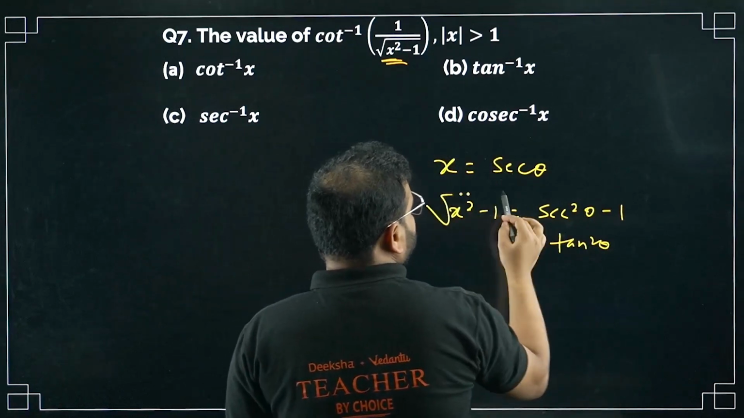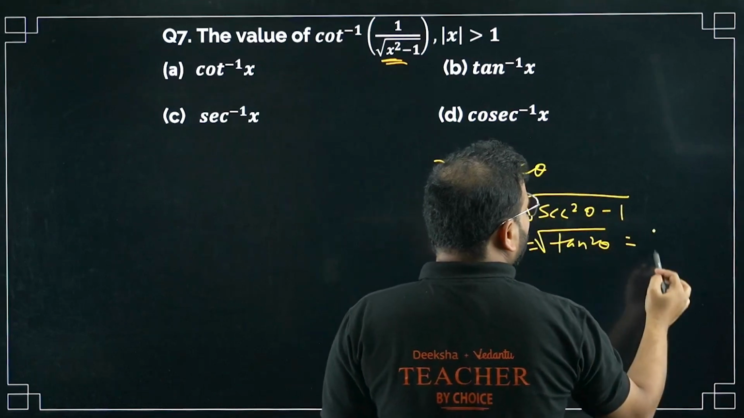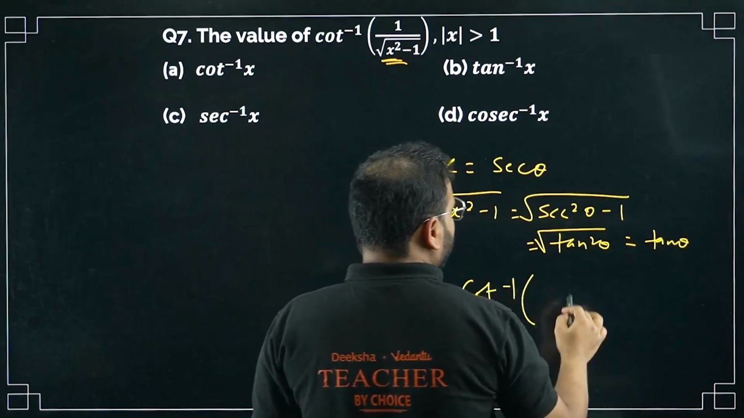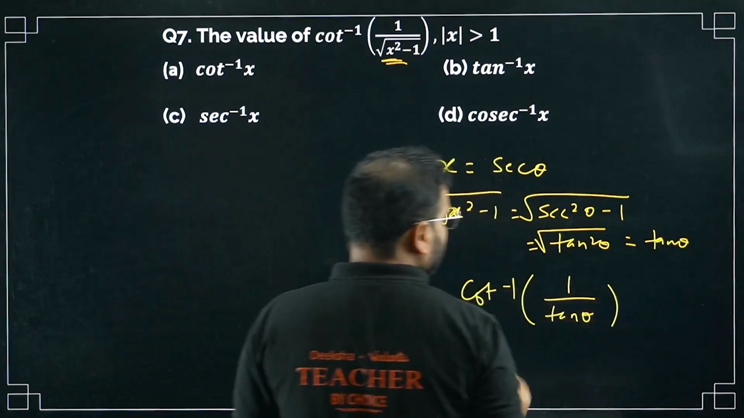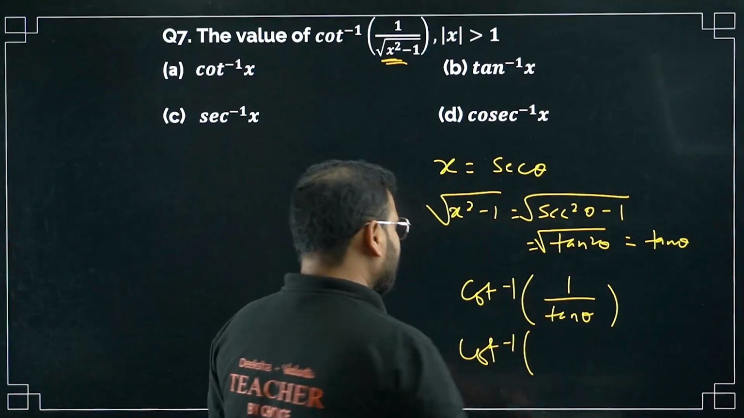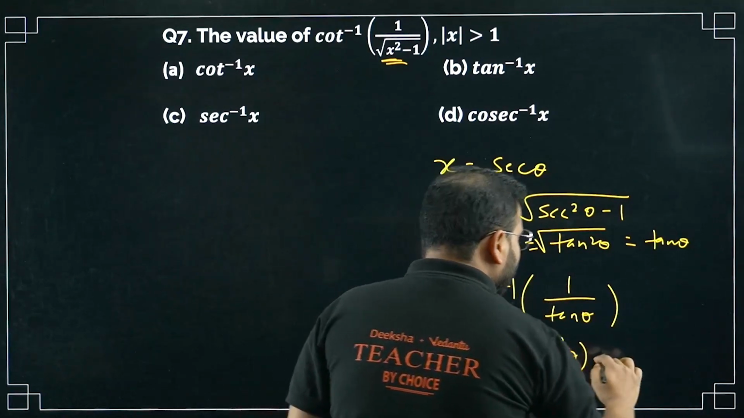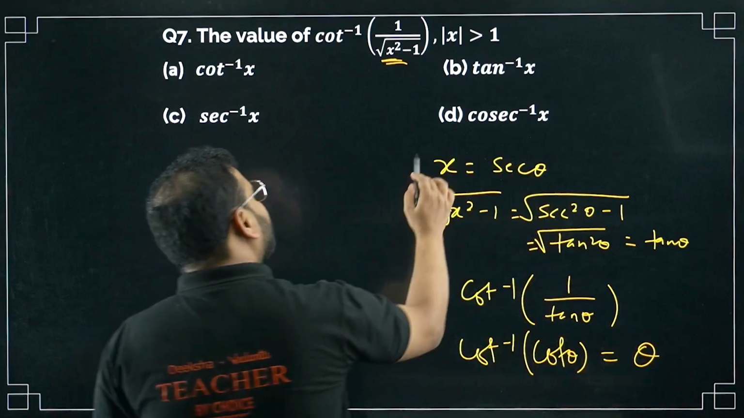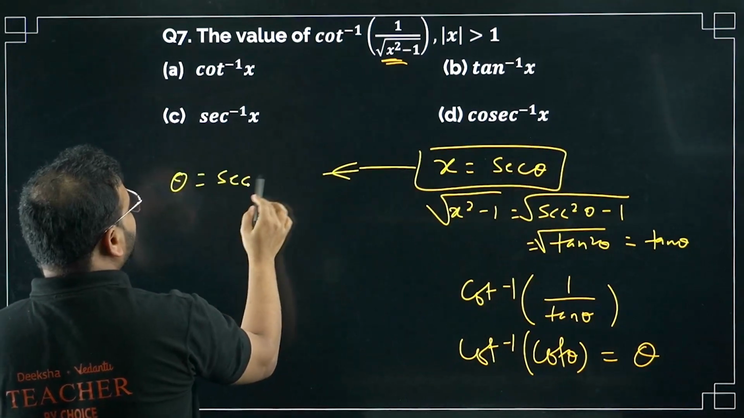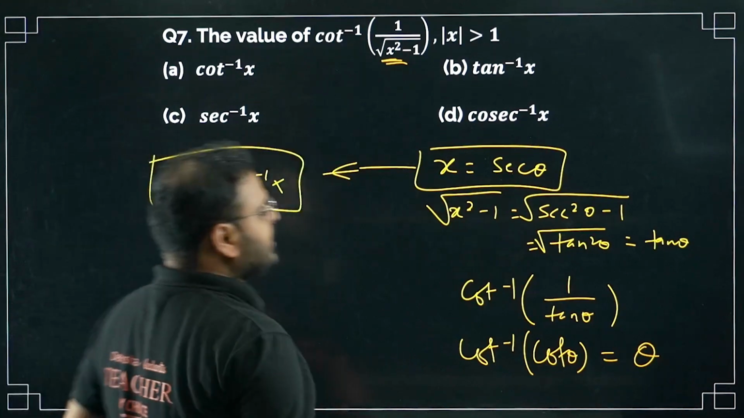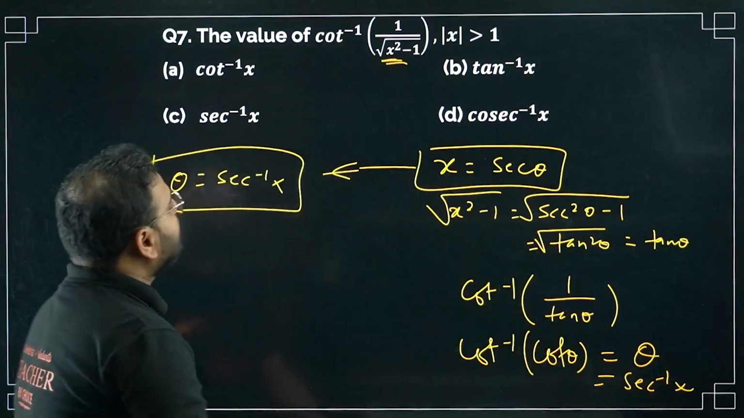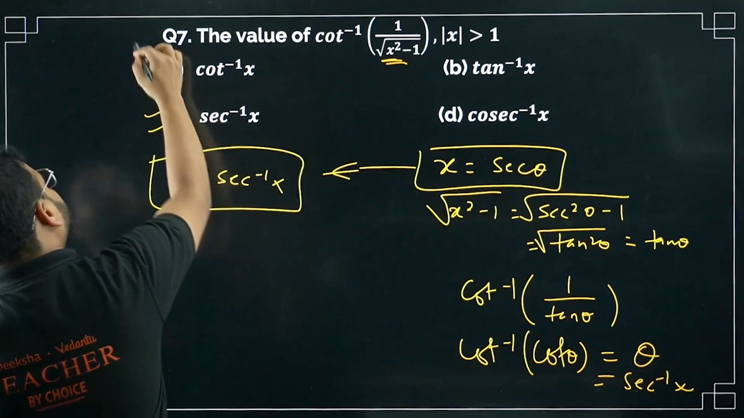Apply root now. It will become tan theta. Put in the denominator now. So cot inverse of 1 upon tan theta. 1 by tan is what? Cot. So cot inverse of cot theta gives me the answer simply theta. I have taken x as sec theta. It means from here I can get theta equals sec inverse of x. So my result will be nothing but sec inverse of x. Option number C is correct.